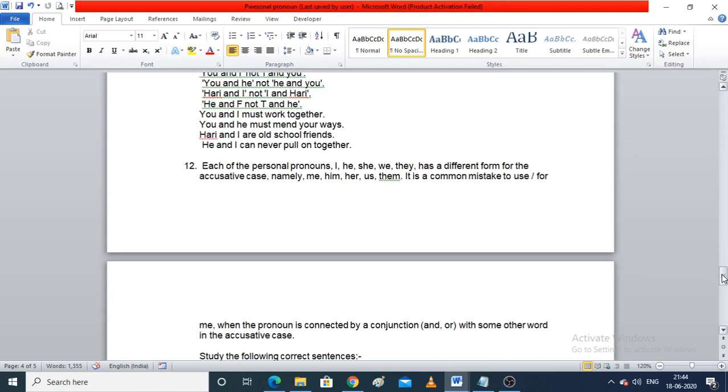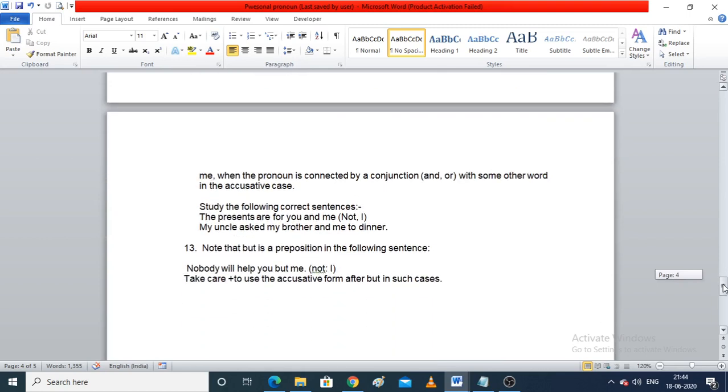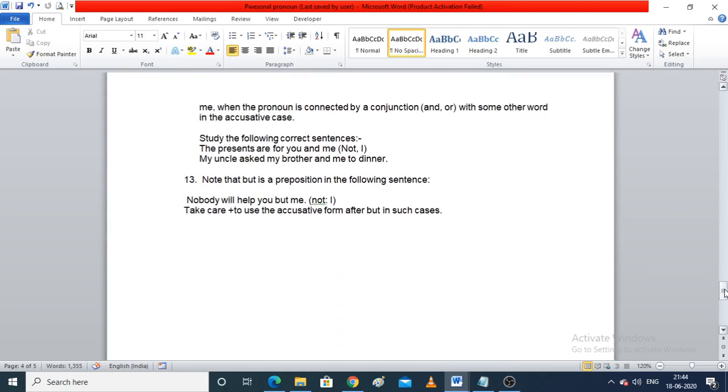Each of the personal pronouns I, he, she, we, they have a different form for the accusative case, namely me, him, her, us, them. We have read about this before. It is a common mistake to use I for me when the person is connected by a conjunction and or with some other words in the accusative case. Fine. Now study the following correct sentences. The presents are for you and me.